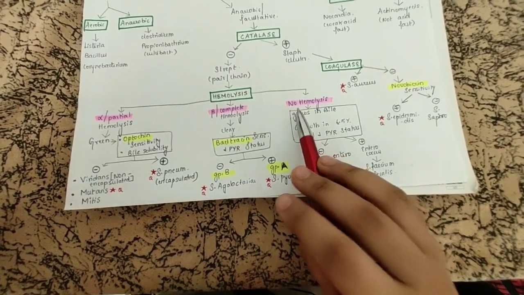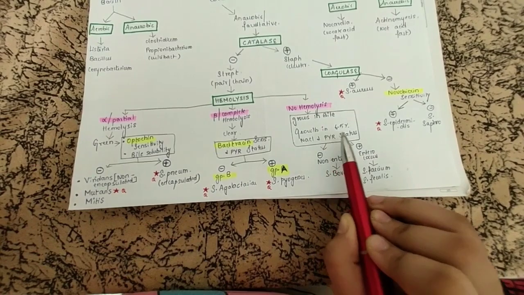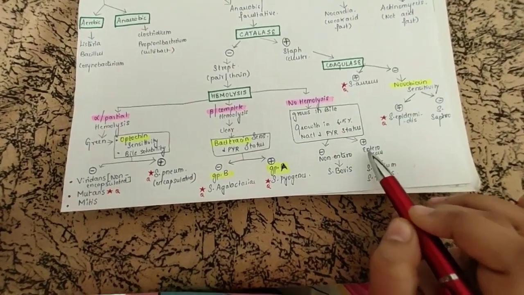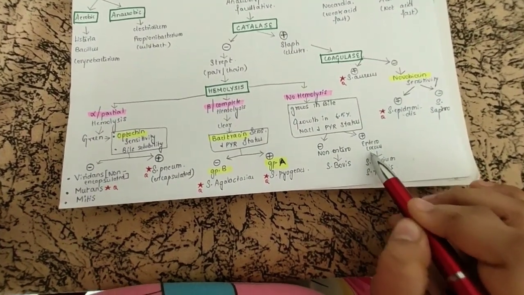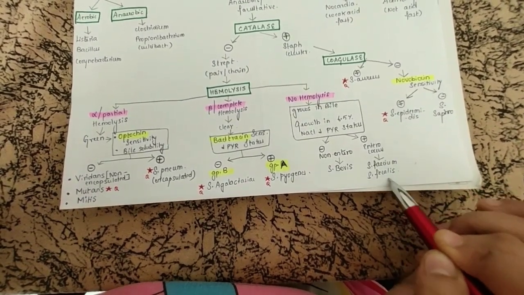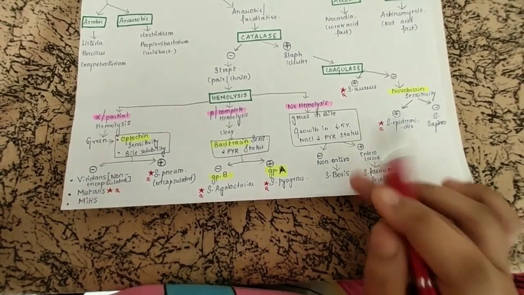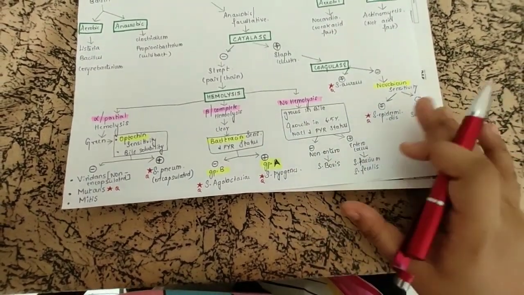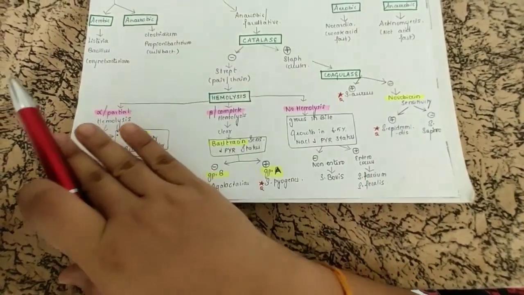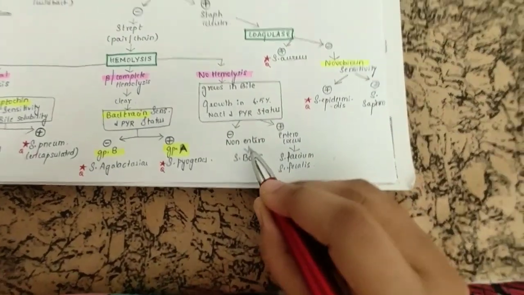And another thing is, if it is no hemolysis, then we can differentiate it by the growth in bile, growth in 6.5% NaCl and PYR status. If it is growing in bile, then we can tell it as Enterococcus, and among this we have Streptococcus faecium and Streptococcus faecalis, and in non-Enterococcus we have Streptococcus bovis. This is not asked till now, but there is a high chance that they will ask in the future. This completes the Streptococcus family, and you should also remember that this is Enterococcus.